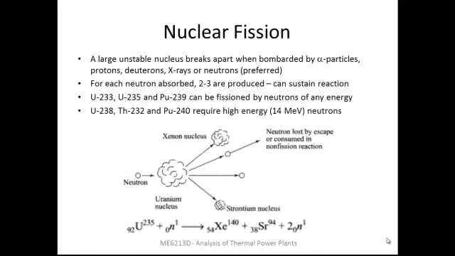Originally we have a uranium-235 nucleus which is bombarded by one neutron producing xenon, strontium and two neutrons. We can ensure that the atomic numbers add up to 92 and the mass numbers here add up to 236, 235 plus 1.